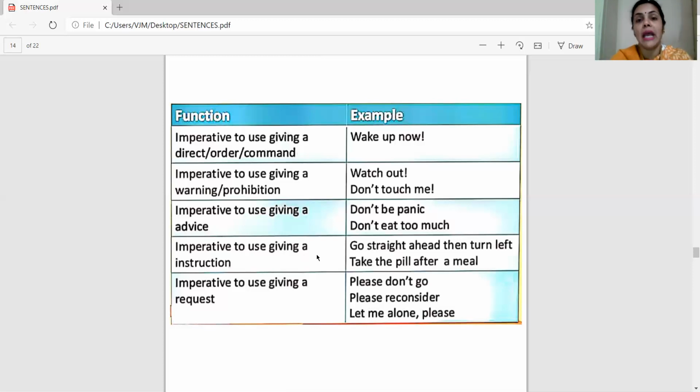Or maybe it so happens that you are sitting in an examination hall, and the invigilator is giving you instructions. Okay, keep silence, don't talk, or start reading your question paper now, start writing in your answer sheets, keep your bags outside, don't scribble on the question paper.